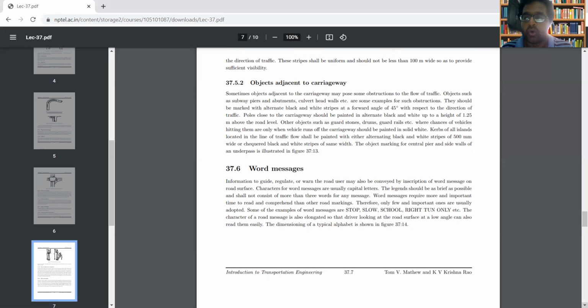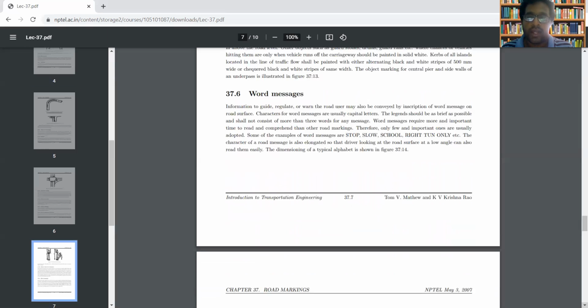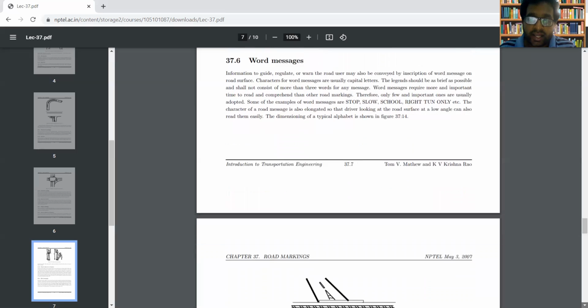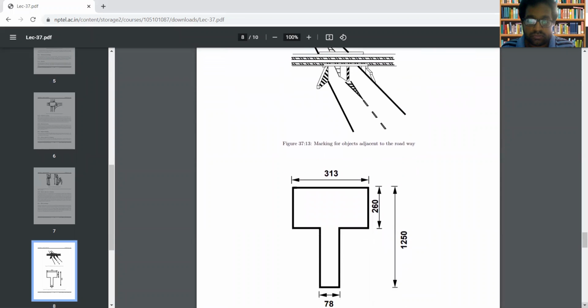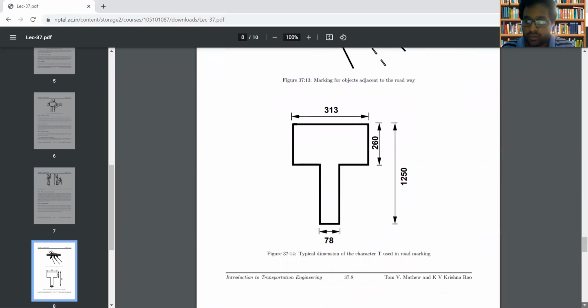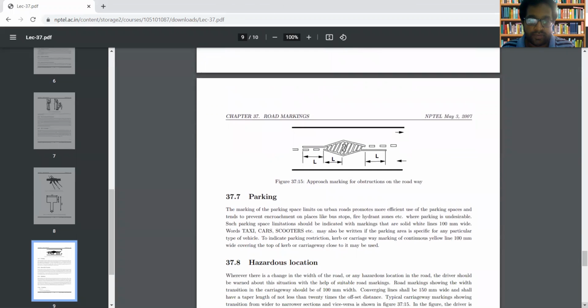So only a few and very important messages are usually adopted in case of word messages, like stop, slow, school, etc. The word message should be inscribed on the roadway in such a way that the driver inside the vehicle, looking at the surface at a very low angle, finds the word messages visible and legible. That's about the different word messages.